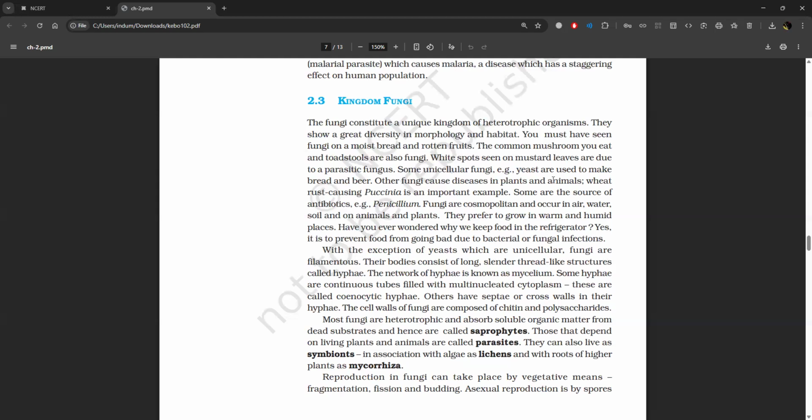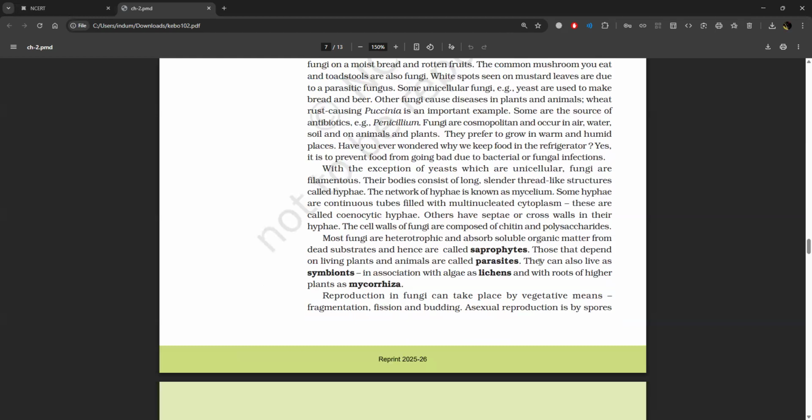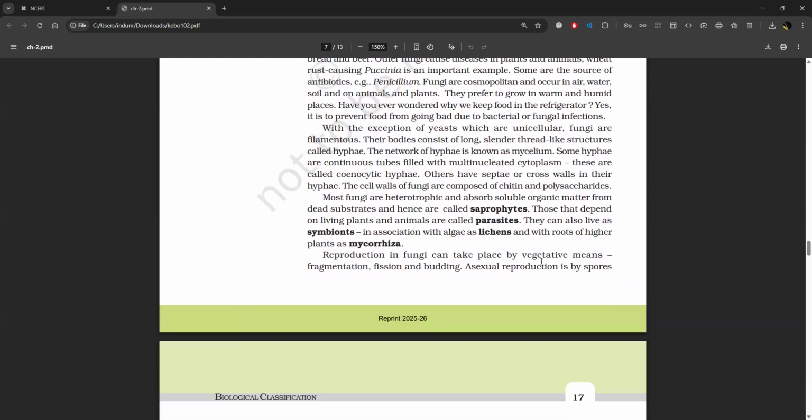Have you ever wondered why we keep food in the refrigerator? Yes, it is to prevent food from going bad due to bacterial or fungal infections. With the exception of yeast, which are unicellular, fungi are filamentous. Their bodies consist of long, slender, thread-like structures called hyphae. The network of hyphae is known as mycelium.